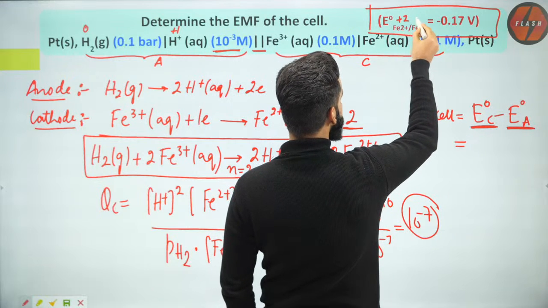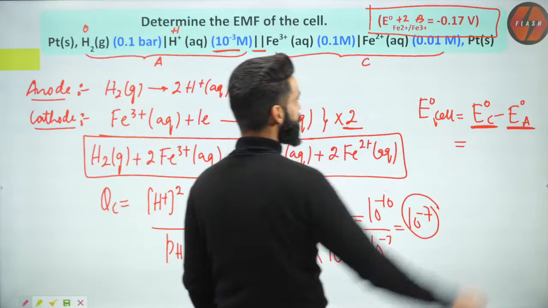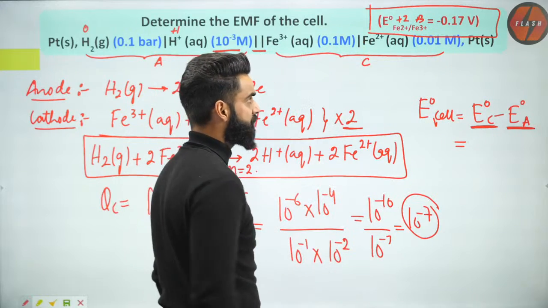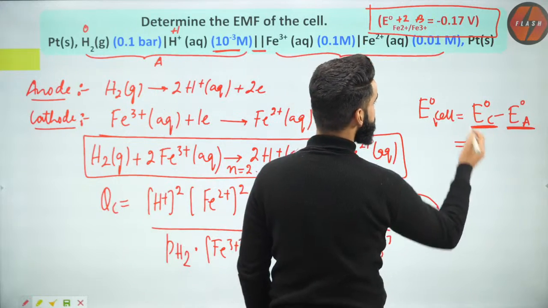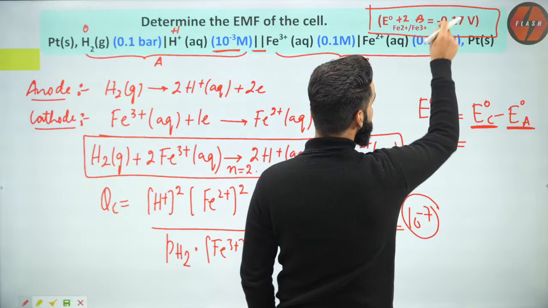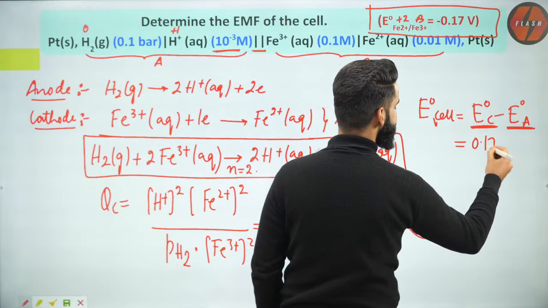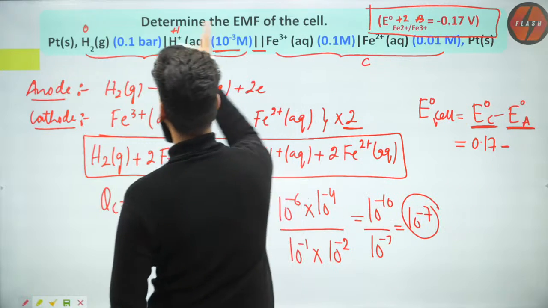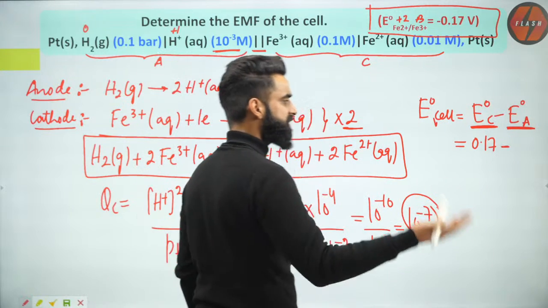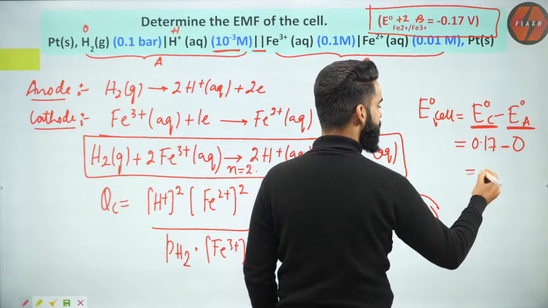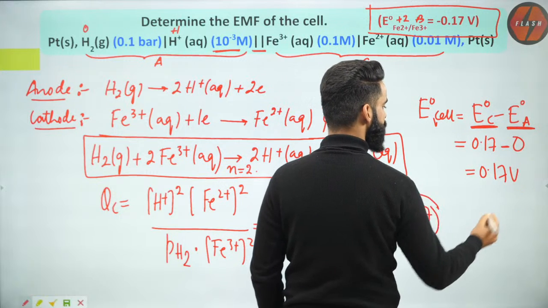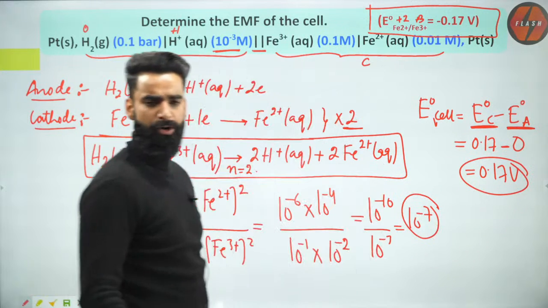See guys, plus 2 to plus 3. Oxidation state is increasing. That means this is the standard oxidation potential. So I have to convert it into standard reduction potential by multiplying it by minus. So it's going to be 0.17 minus anode. Anode is my hydrogen electrode. And for hydrogen electrode, standard oxidation potential as well as standard reduction potential is taken to be 0. So I got the E naught cell value as well. I got all the values.